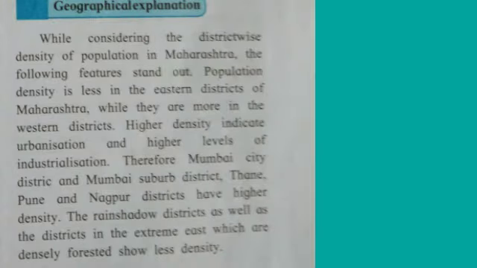Geographical explanation. While considering the district-wise density of population in Maharashtra, the following features stand out. Population density is less in the eastern districts of Maharashtra, while it is more in the western districts. Higher density indicates urbanization and higher levels of industrialization. Therefore, Mumbai City district and Mumbai Suburban district, Thane, Pune and Nagpur districts have higher density. The rain shadow districts as well as the districts in the extreme east, which are densely forested, show less density.